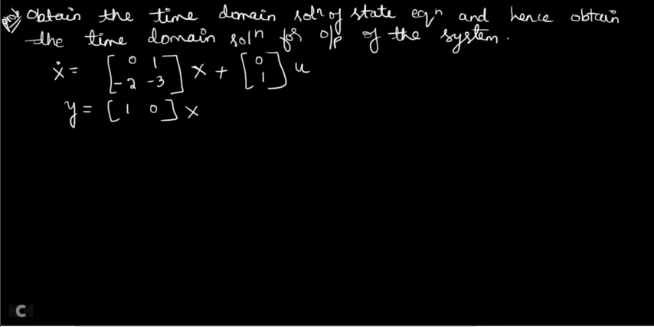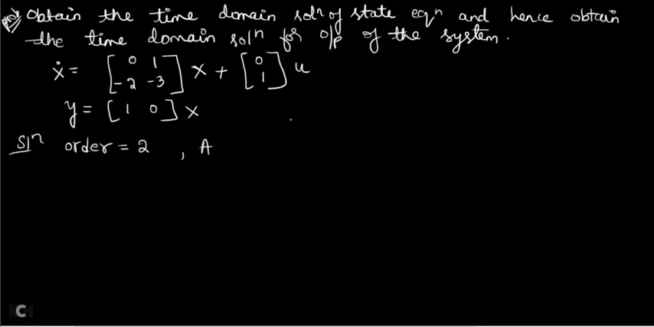Now consider this problem. Obtain the time domain solution of the state equation. That means what you need to find? You need to find the solution for the state equation, that means x, and hence obtain the time domain solution for the output of the system. That means after finding x of t, you should also find the answer for y of t. Now what is given? They have given you the state model, 2 cross 2. What is the order of the system? The order will be equal to the number of rows or columns of the state matrix A. So the order of the given system is 2.